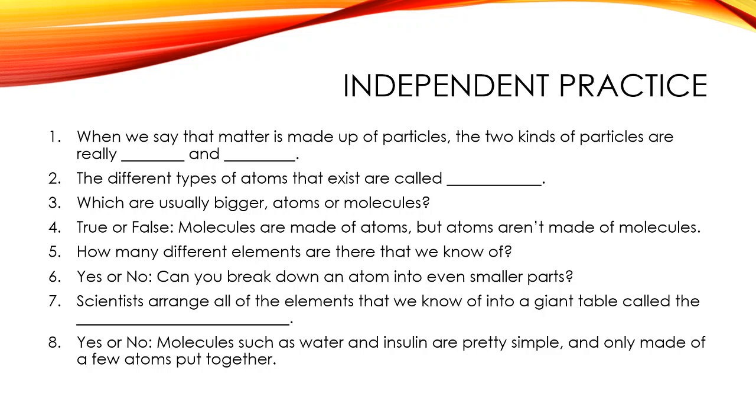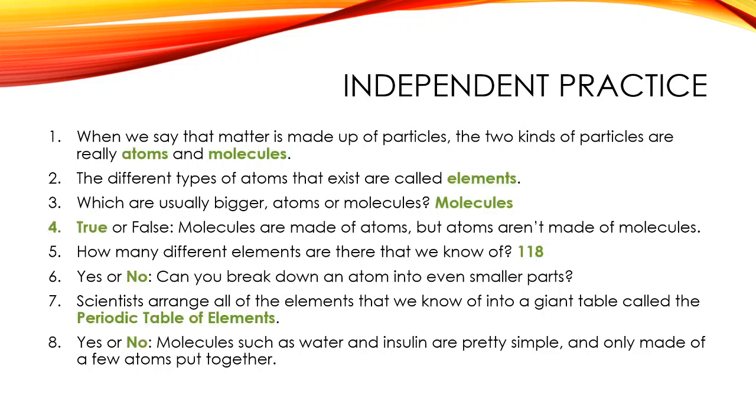Number 1. When we say that matter is made up of particles, the two kinds of particles are really atoms and molecules. You can say molecules and atoms if you want. You can have them in either order. I don't care. Number 2, the different types of atoms that exist are called elements. Number 3, which are usually bigger, atoms or molecules? Well, molecules are going to be bigger because they're made of atoms. And so if the atoms make up molecules, then atoms must be smaller and the molecules must be bigger.